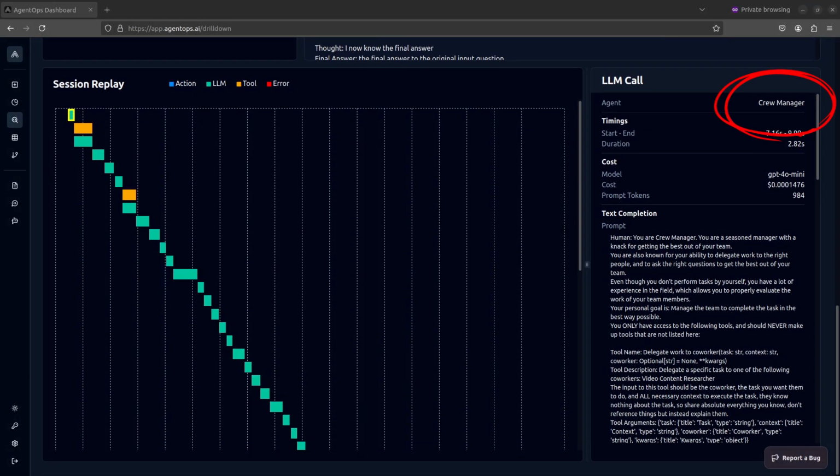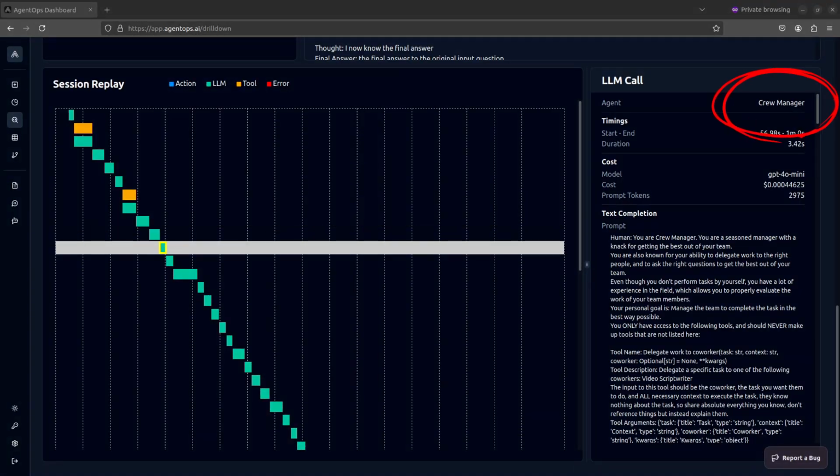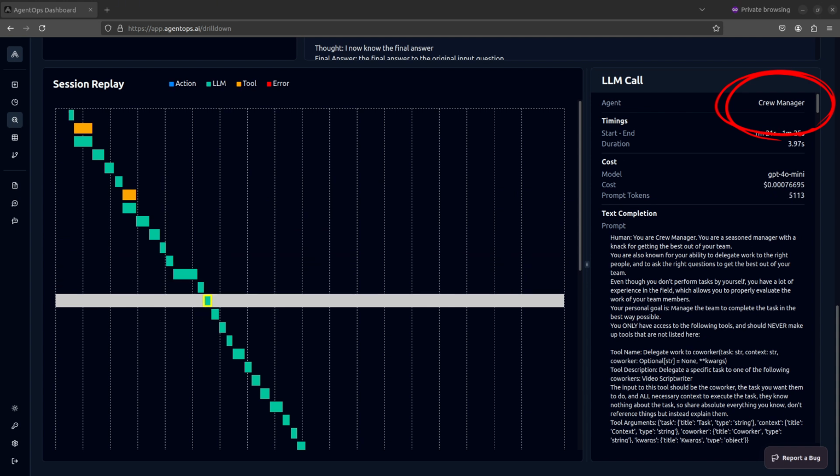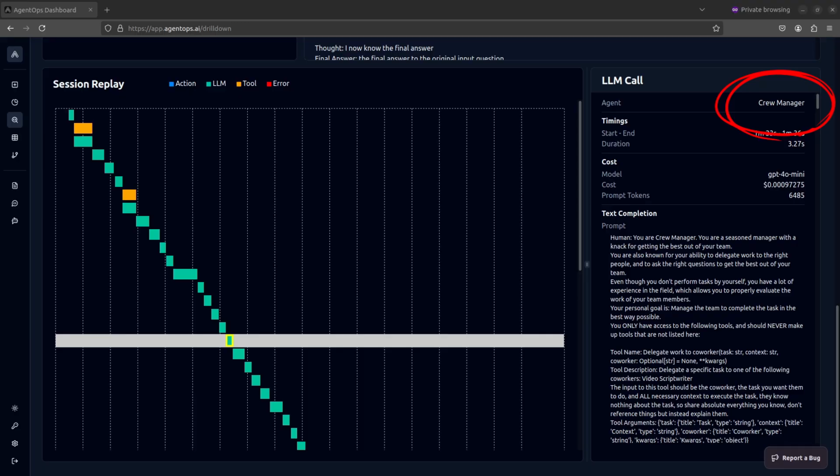This inefficiency is due to the manager agent that uses additional LLM calls to delegate tasks effectively. What's even worse is when the manager LLM struggles to assign tasks properly. It could end up making repeated LLM calls until it finally figures it out. That's definitely not encouraged for enterprise-level production.